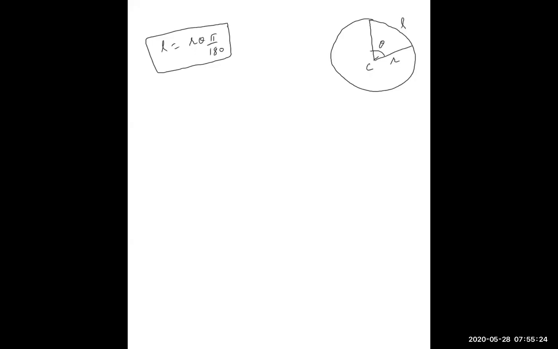I'm coming to this proof. Here you can consider C or O, this is the center. You write the heading: to prove that L is equal to R theta. Proof of this, L is equal to R theta.